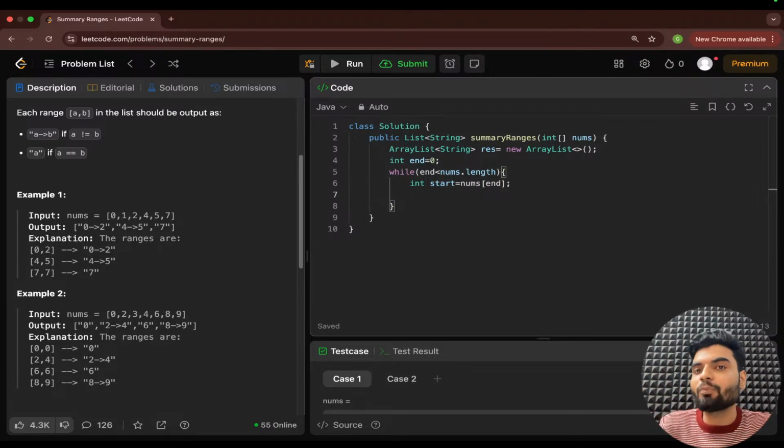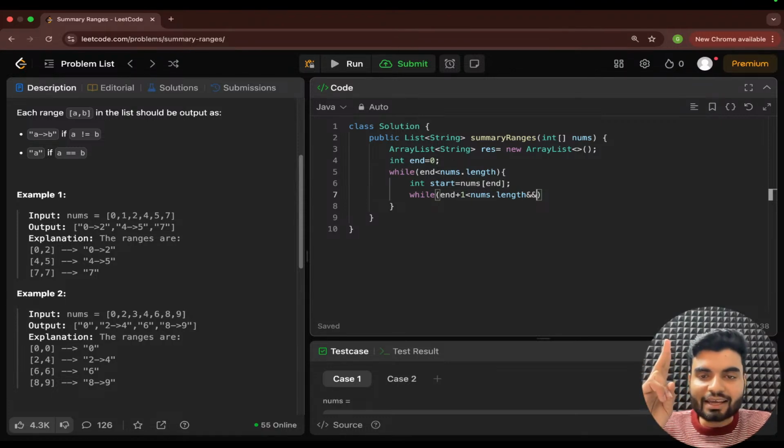I want to move my end pointer until I get something where the range is missing, where a particular element is missing. There I want to stop exactly. So for that purpose, I have to check the next element. Also I have to ensure that end plus one does not go beyond the range, beyond the length of the array. Only then can you check the next element. So if end plus one is less than nums dot length, it means the ending pointer is not pointing to the last element.